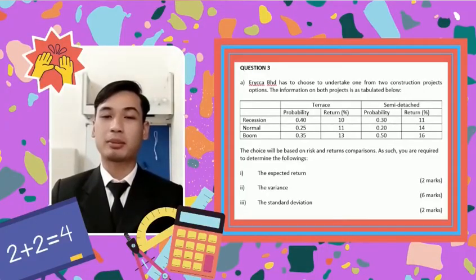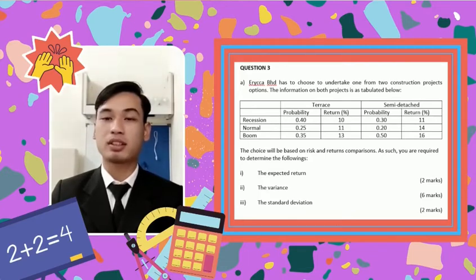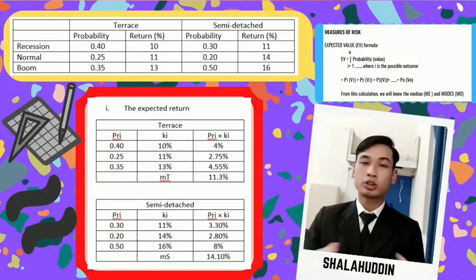Hi, Assalamualaikum. My name is SHALAHUDDIN bin SHAWAL. I'm going to explain question number 3. There are two questions, which are question A and B. On question A, we need to determine the expected return, the variance and the standard deviation for both projects. For the calculation, first we need to find the expected return for both companies.